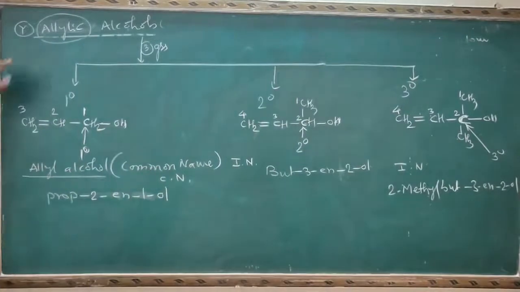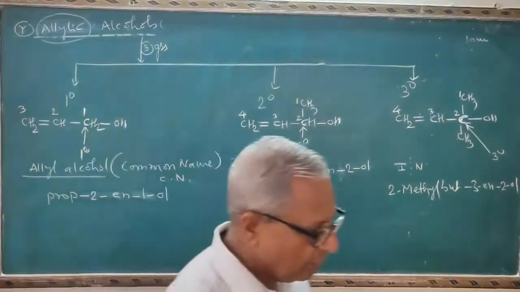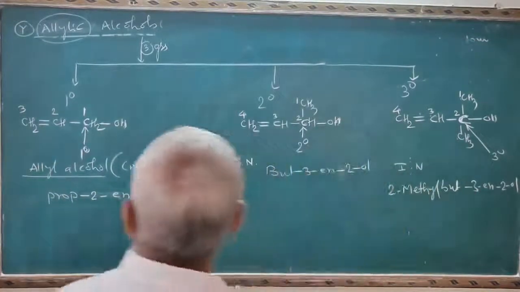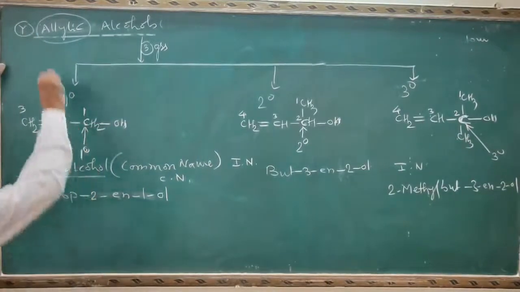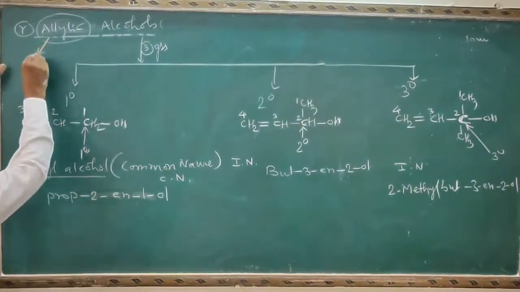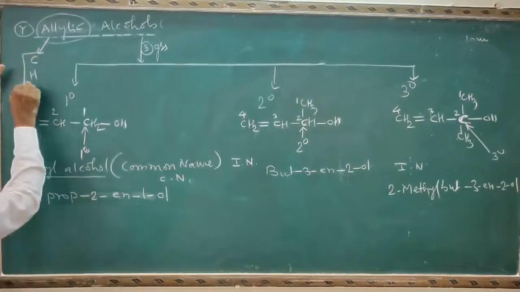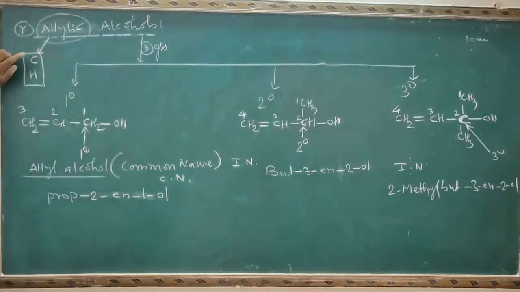So we completed the point here, allylic alcohols. So take a brief revision on the title, allylic alcohols. First question, what are allylic carbon and allylic hydrogen atoms? I was explaining this. A carbon atom next to the carbon-carbon double bond is known as allylic carbon.